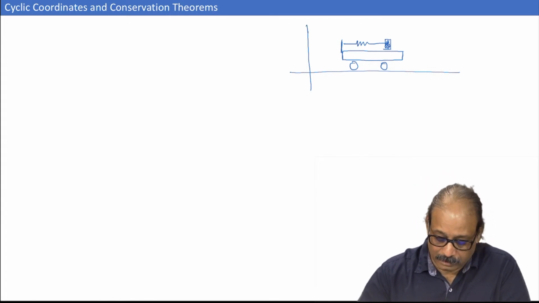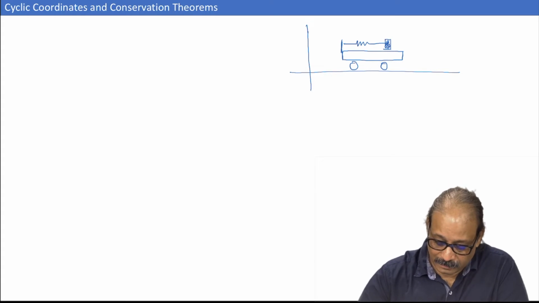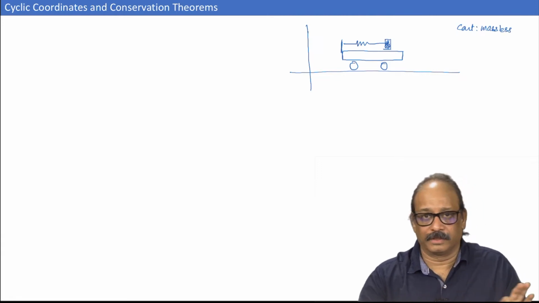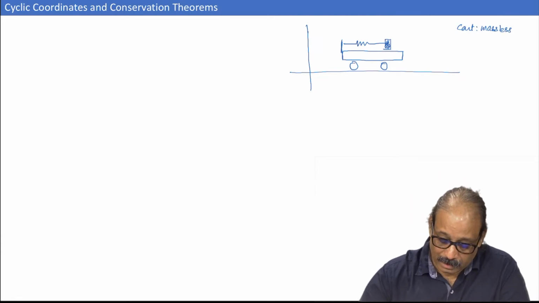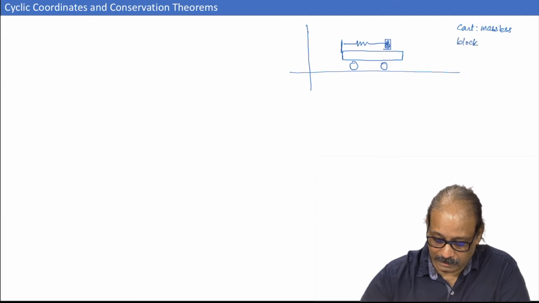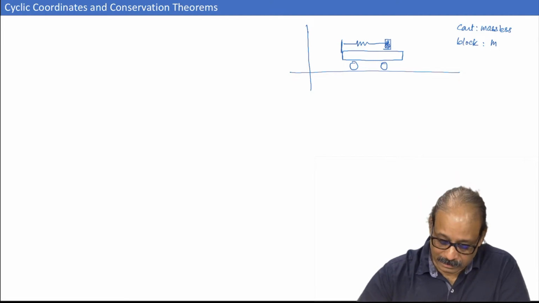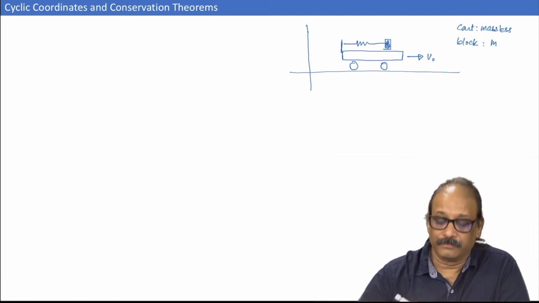The cart is of course massless, so we will just put it out of our calculation, and the block has a mass of m. We will assume that this cart is moving with uniform speed v naught.